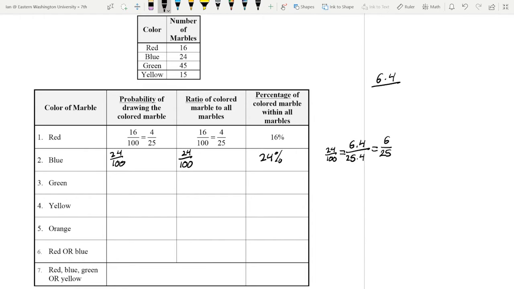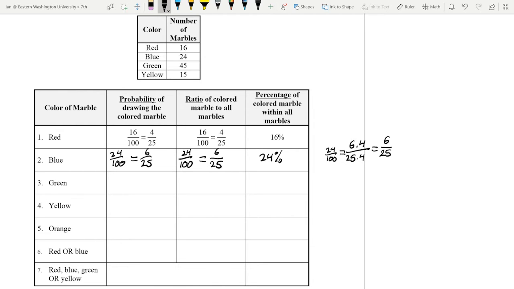And the reason we can do that is, if we have something and we multiply by 4, and then we immediately divide by 4, well, we haven't done anything. We just take it back to the original number. That's all we've done, we've just taken it back to that original thing. So this right here is the same as 6/25ths, which equals 6 divided by 25. And over here, that means we have 6 blue ones per 25 in there.